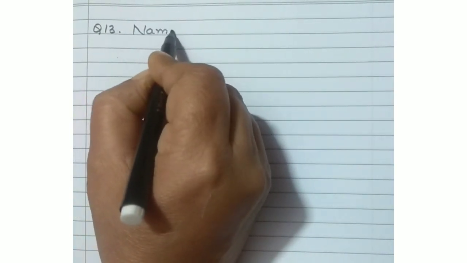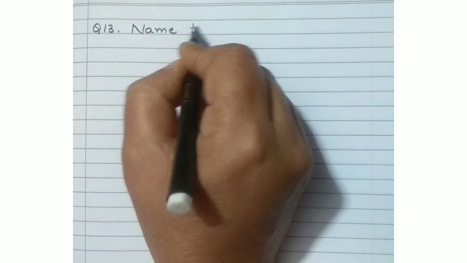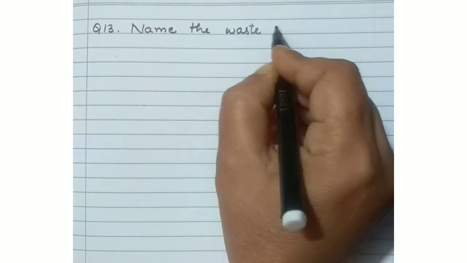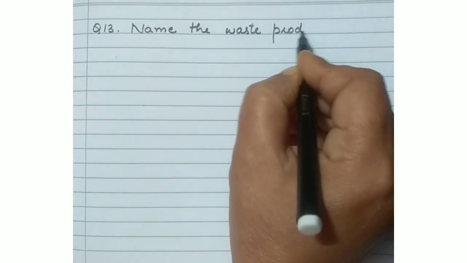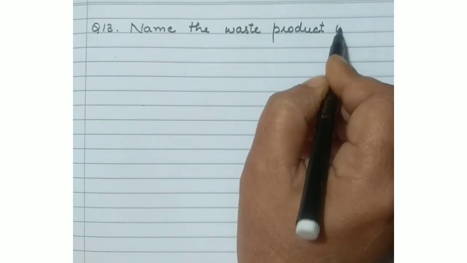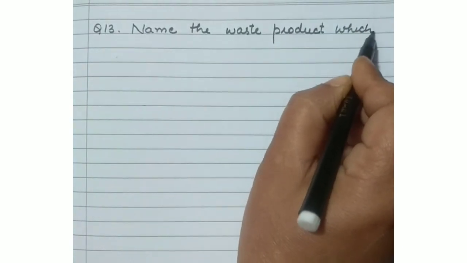Now in question number 13, we will talk about the waste product which is given out through the skin in we people, in human beings. So you have to tell the name of that waste product which is given out through the skin, that is sweat. Your answer is sweat.